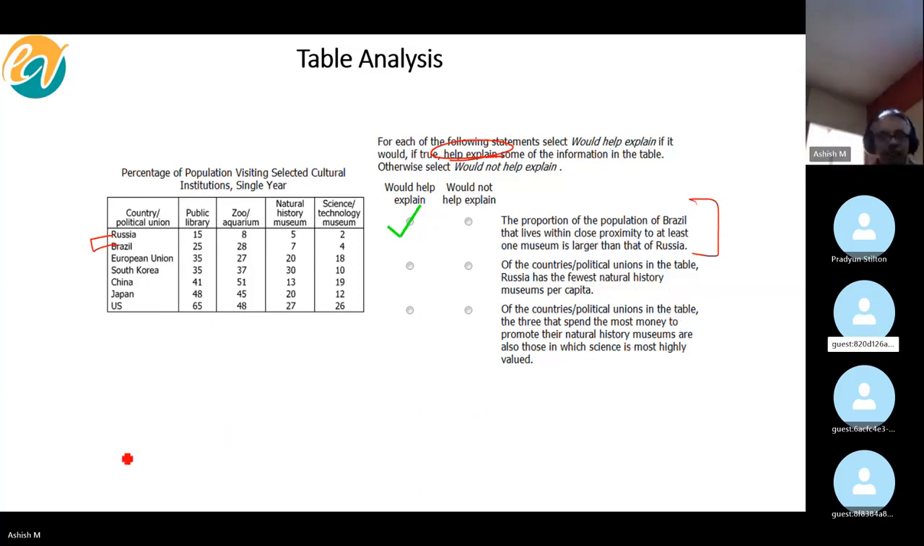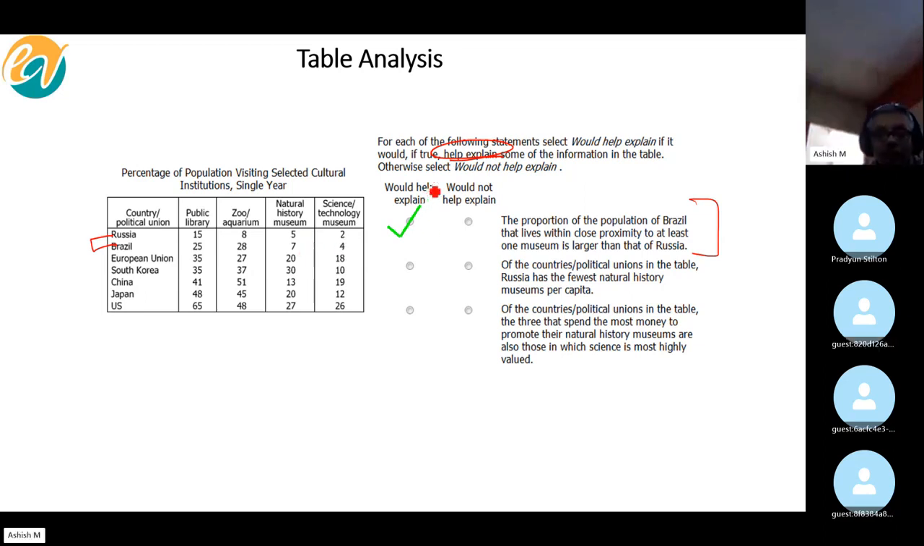Now move on to the second one. Here we are assuming that would help explain or would not help explain will add some new context to the information which is already provided in the question. So I wanted to explain that.